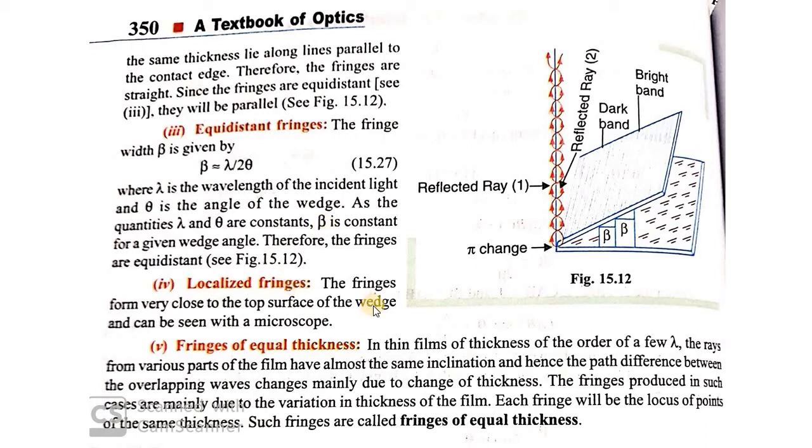The fringes are seen on the top of the film, and they are fringes of equal thickness. In thin films, where the thickness is of the order of a few wavelengths, that is, comparable to the wavelength of light, the rays from various parts of the film have the same inclination, and the path difference between the overlapping waves changes mainly due to the change in thickness. The fringes produced in such cases are mainly due to the variation in thickness of the film. Each fringe is the locus of points of the same thickness.